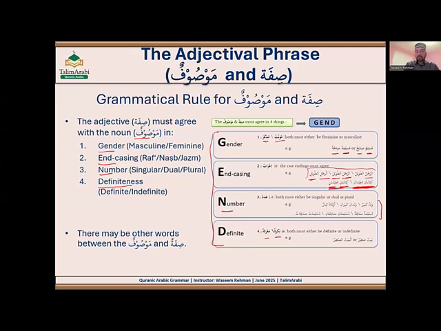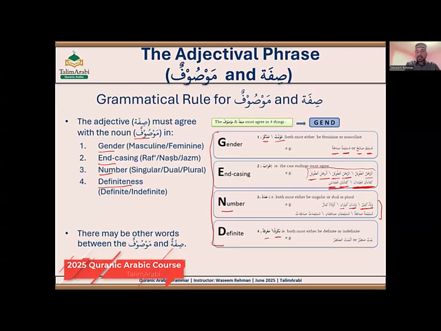Number, let's say the number: if your Mawṣūf is singular, sifa would be singular. So waladun kabirun. If Mawṣūf is dual, sifa is dual, same as over here, right? So waladani kabirani. Waladani means two boys, kabirani. Kabir means big, but as waladani is in musanna, kabirun will become kabirani. So we have to make sure that both Mawṣūf and sifa match the number. If they are singular, the sifa must be singular. If Mawṣūf is dual, the sifa must be dual as well.